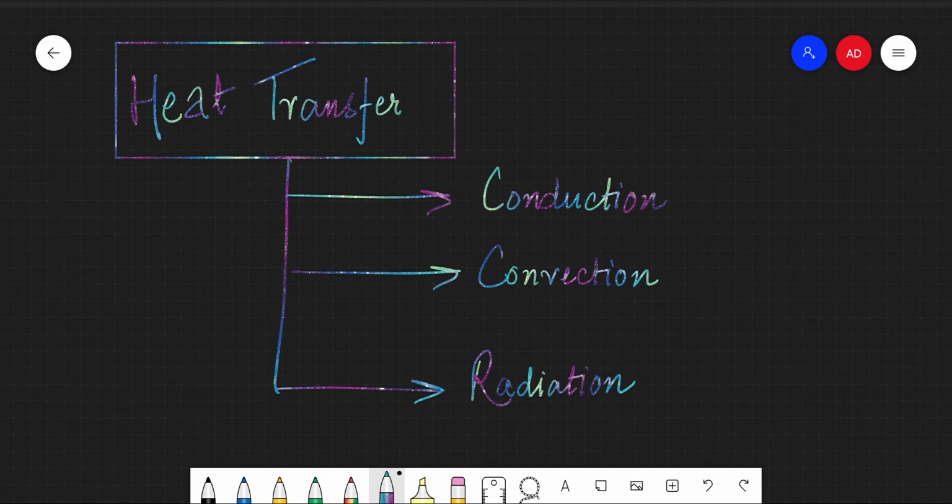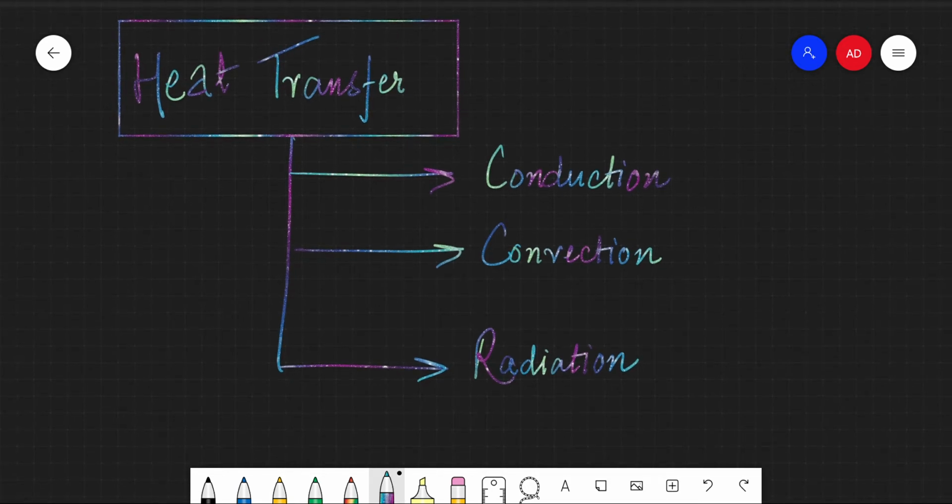Welcome everybody. So where we left off in our last video was the basic nomenclature. So here we will dive into the depths of heat transfer and the mechanisms. So the first thing that we need to know is that heat transfer can occur by one of three processes.